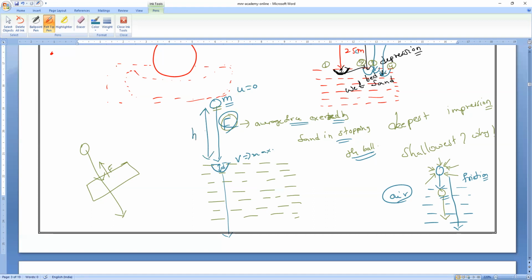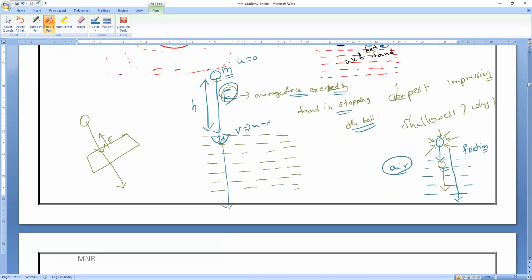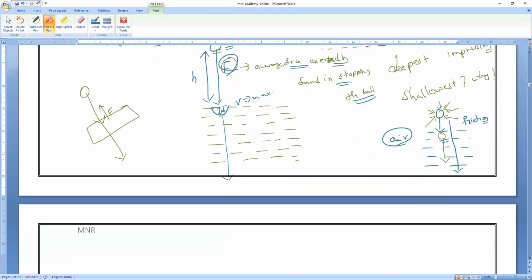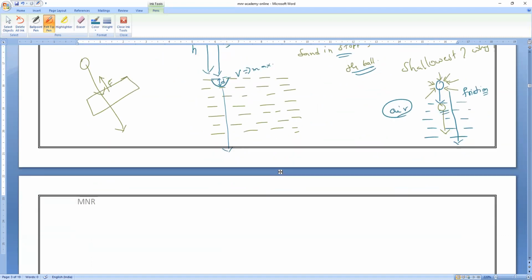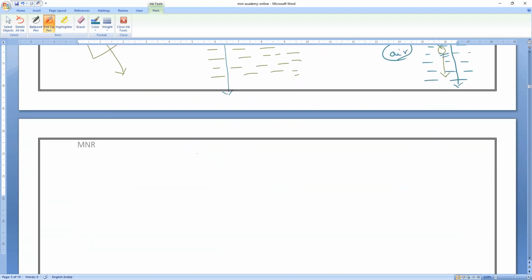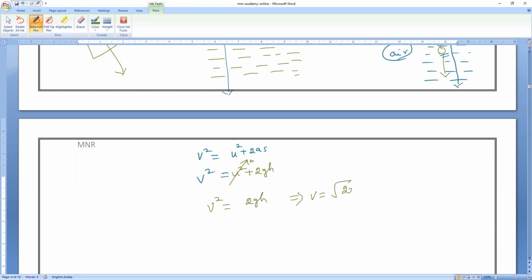So based upon this, we can calculate the velocity of the ball before hitting the ground. We can calculate it by using which equation? Anybody? All of you? From the third equation, v square is equals to u square plus 2as, or from the free fall equation. Gravitation chapter we have done. V square is equals to u square plus, what is that? 2gh. Now, as the initial velocity is 0, the final velocity before touching the ground is equals to, what is that, everybody? Root over